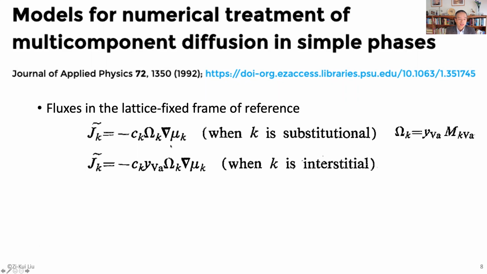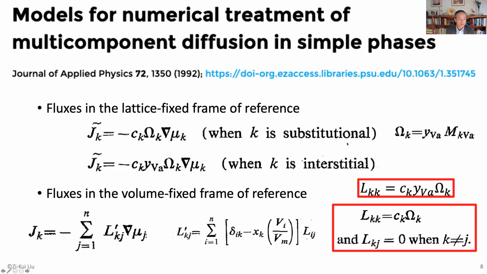That's very important. Of course, because substitutional and interstitial elements diffuse differently, the equation is a little bit different, just about the fraction of the vacancy for interstitial diffusion. For the substitutional diffusion, the y is inside omega, as you see here. All right, but of course, when you do experiments, you are outside. So you have another frame of reference, which is the volume fixed frame of reference. In this case, you have to change the frame of reference.